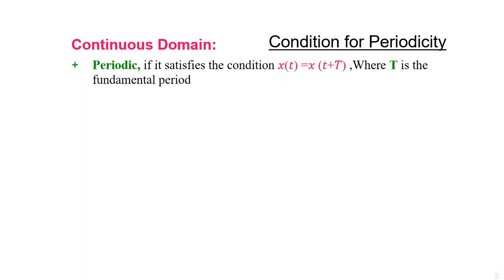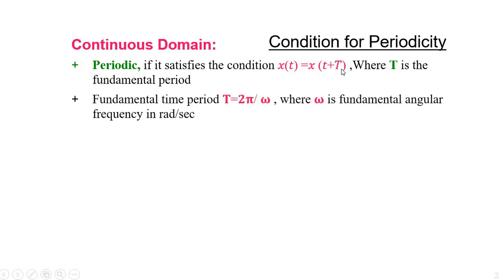Now, we have some conditions for periodicity. Let us see it in the continuous domain as well as the discrete domain. In the continuous domain, a signal is said to be periodic if it satisfies the condition x(t) = x(t + T), where T is the fundamental time period, which means after the amount of time T, the signal repeats itself. This fundamental time period T is equal to 2π/ω, where ω is the fundamental angular frequency represented in radians per second.